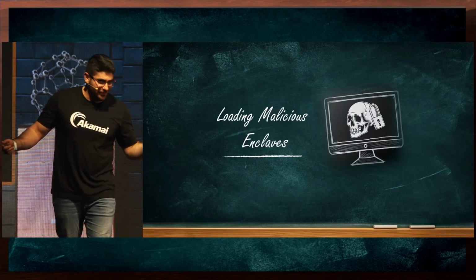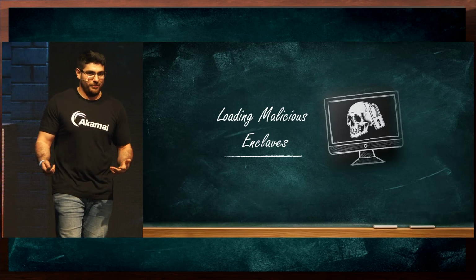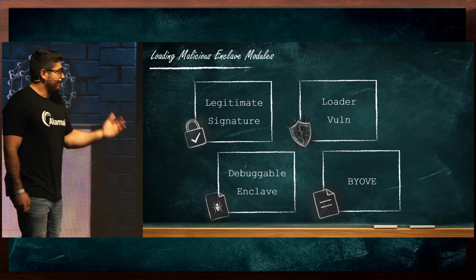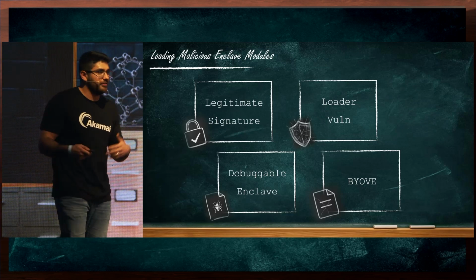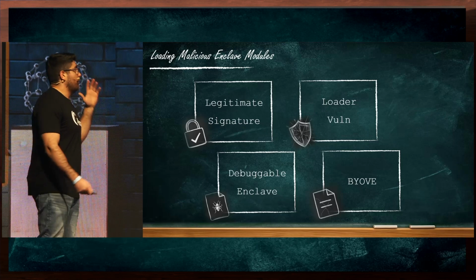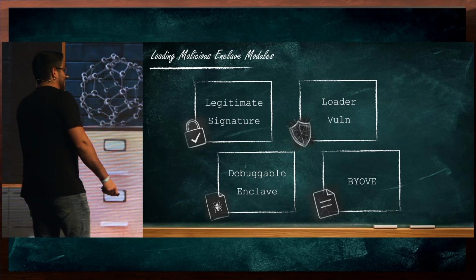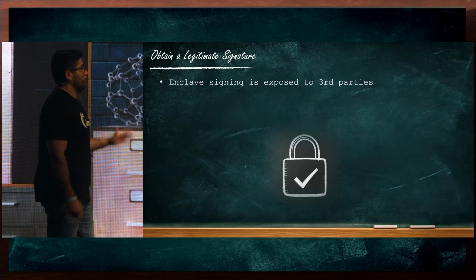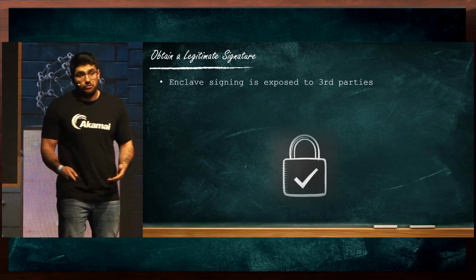Okay, so yeah, sounds interesting, sounds cool, but as I just said, we need to sign enclaves in order to execute them. We can't just load any piece of code that we want. So in the next section of the talk, we will cover a few solutions that could allow attackers to actually get their code to run within an enclave. We'll start with legitimate signatures, we'll go to loader vulnerabilities, and we will then cover debuggable enclaves, and finally, bring your own vulnerable enclave.